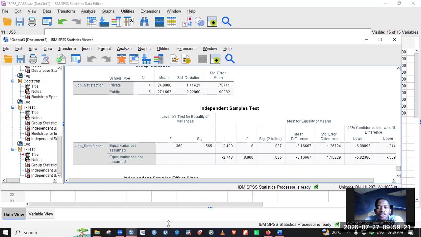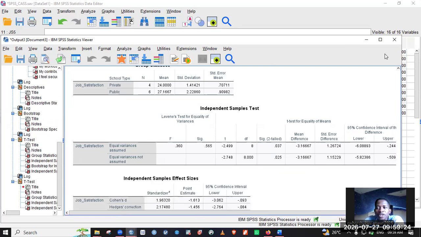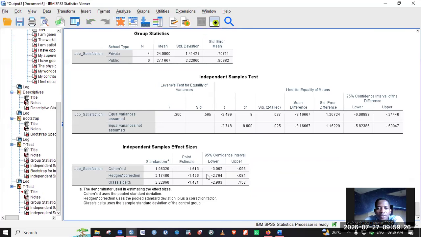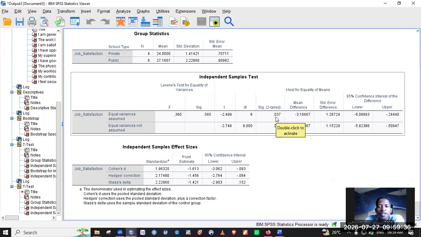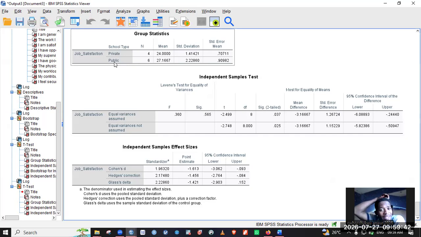Now, because this is so, we will have to check. Okay, so we could see that our p-value has told us it is significant. Now, the next thing we want to do is the analysis of variance. If this was to be 3 levels of responses, we will not be able to use independent sample t-test.